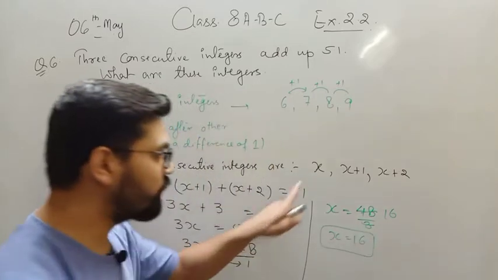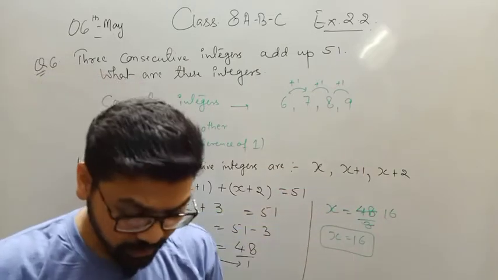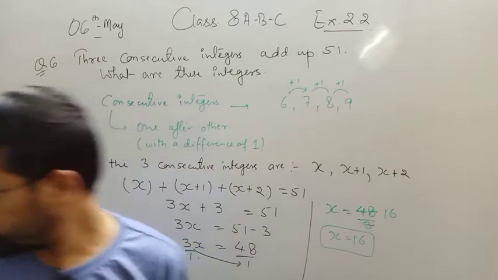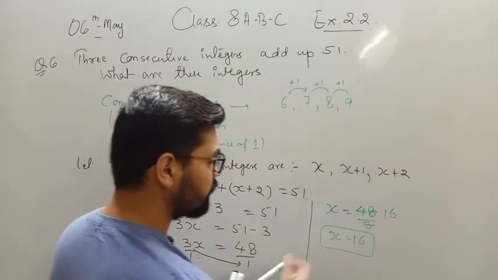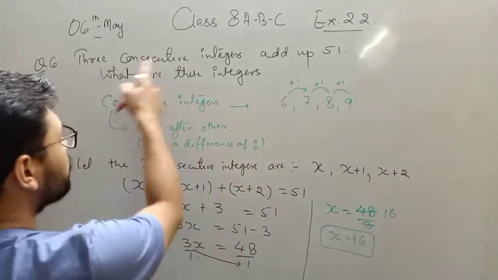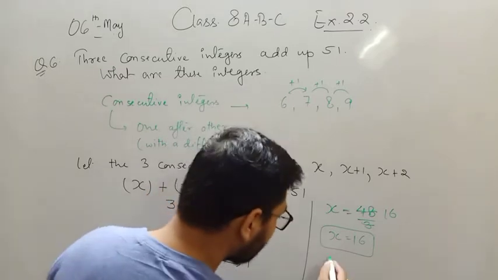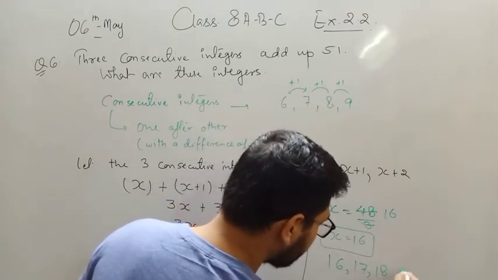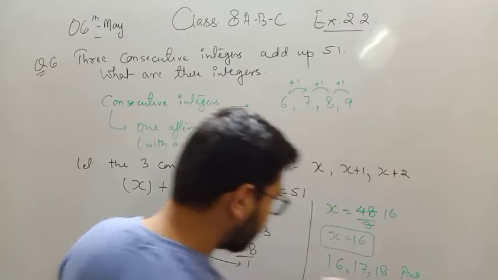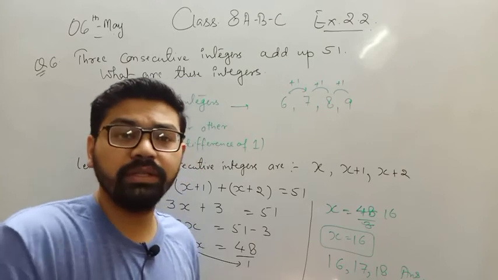So the integers that I have assumed, x, x+1 and x+2, are nothing but 16, 17 and 18. You can even cross verify the answer. So this is my answer: the 3 consecutive integers are 16, 17 and 18. These are the three consecutive integers. Now, how to cross verify whether your answer is correct or not?